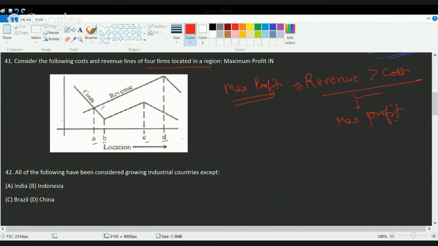As we can see here, in the cost and revenue there is a kind of difference, but that difference is kind of optimum. But here is the highest difference between the revenue and the cost. So you are earning much more than you are spending on it. So you have location D as the location which will have maximum profit. That's again a bit tricky, or conceptual, question, I should say.